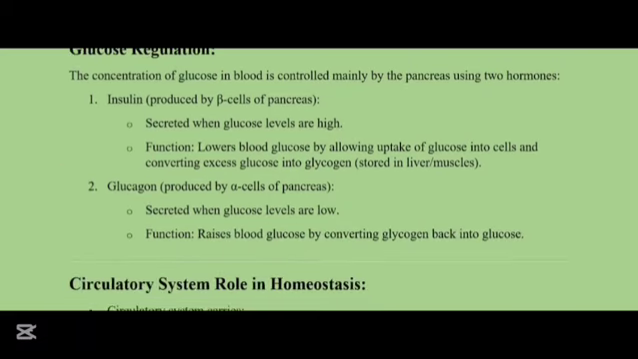The glucose regulation. The concentration of glucose in the blood is controlled mainly by the pancreas using two hormones. The insulin, which is produced by beta cells of the pancreas, and glucagon, which is produced by alpha cells of the pancreas. The insulin is secreted when the glucose level is high, while glucagon is secreted when the glucose levels are low.